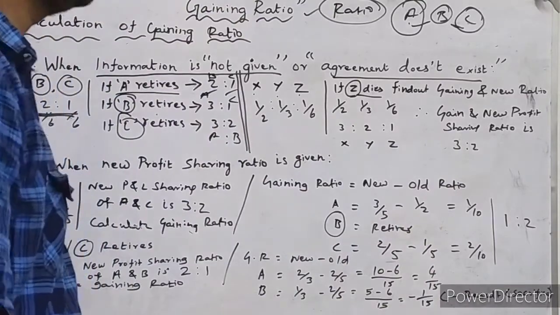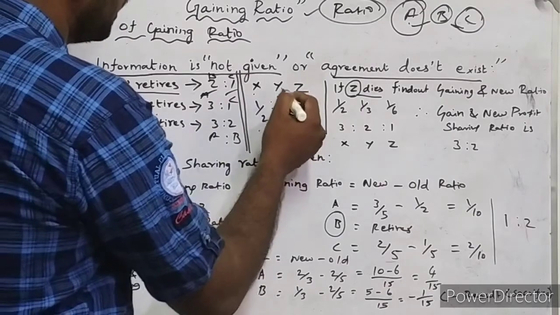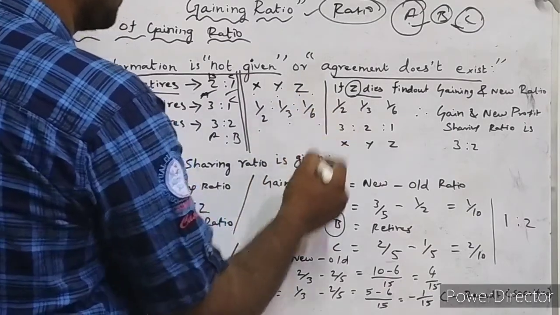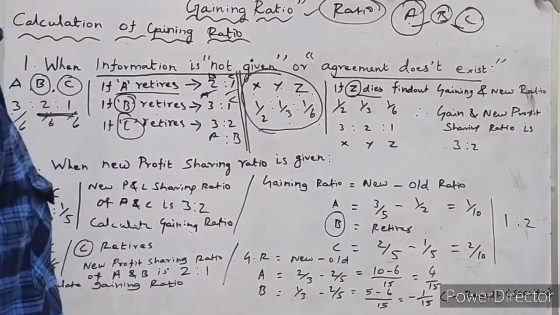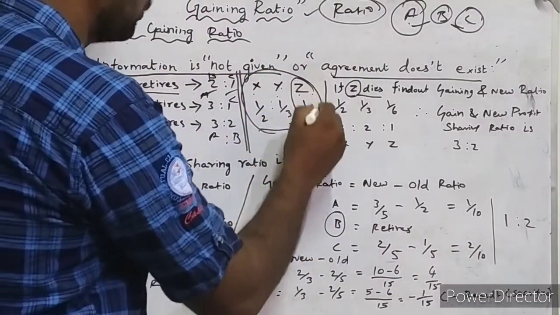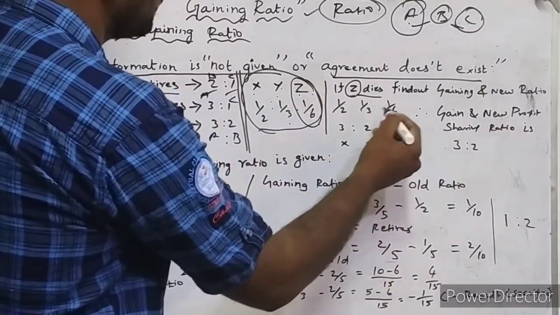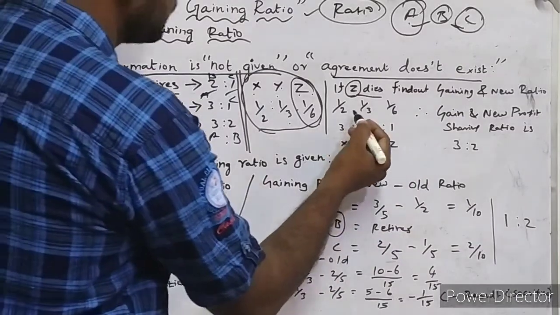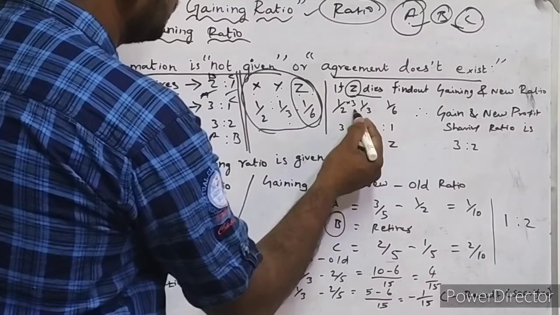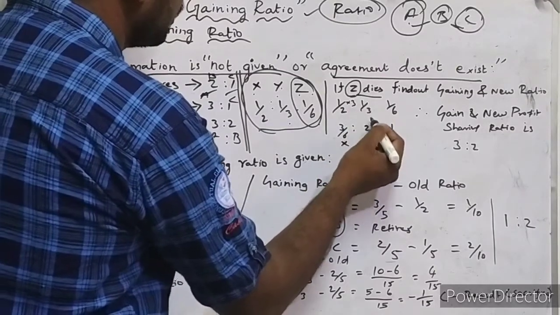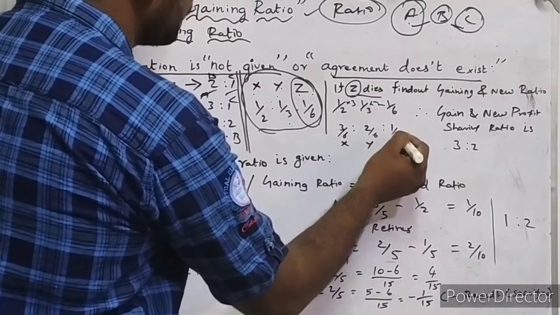So how to find out gaining and new profit and loss sharing ratio? See, it is X's share of profit, Y's share of profit, Z's share of profit. These are all existing profit and loss sharing ratios for X, Y and Z. In that situation, Z died. Look at this. We are going to take the LCM, which is 6. So the first fraction will be multiplied by 3. 3 times 1 is 3 and 3 times 2 is 6, so 3/6. Then here, multiplying by 2, we get 2/6 and 1/6, isn't it?